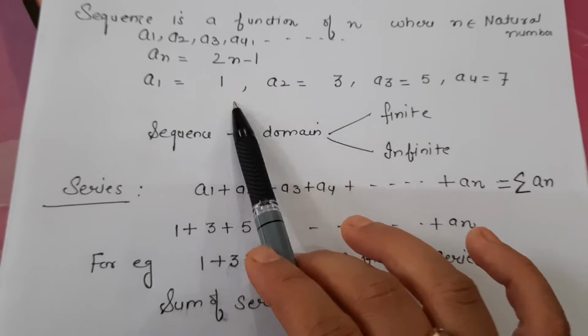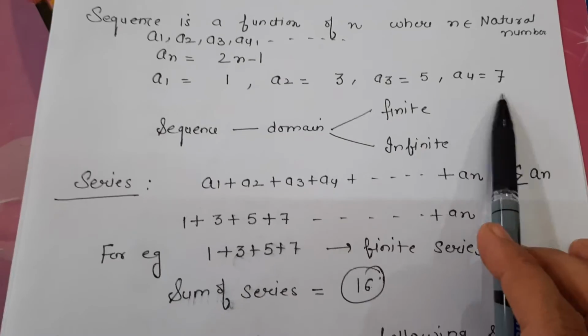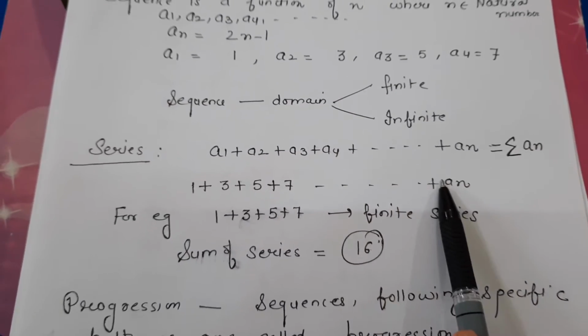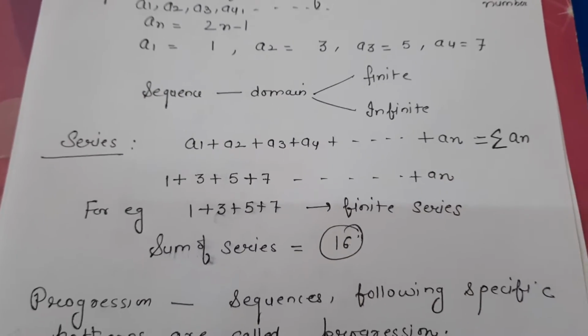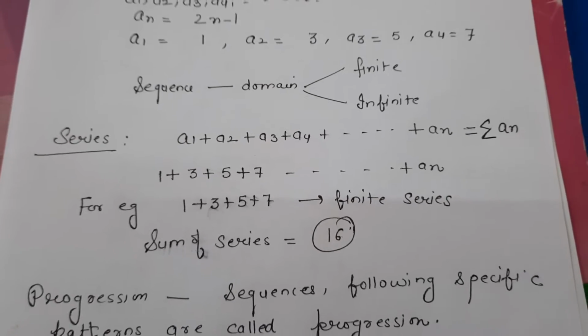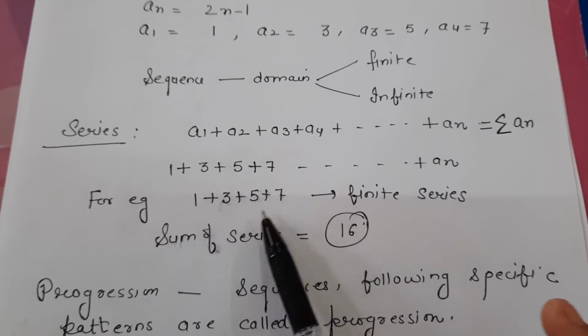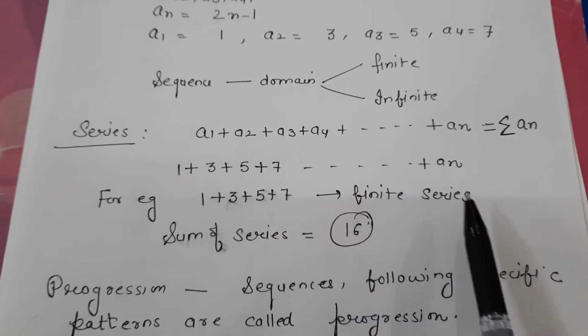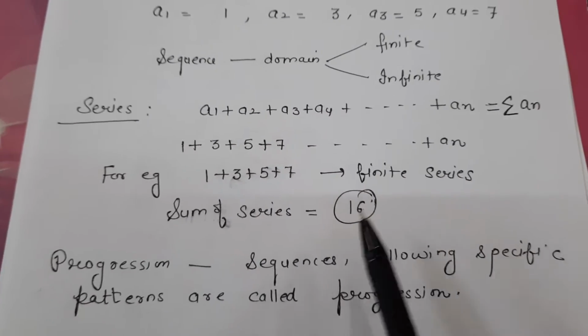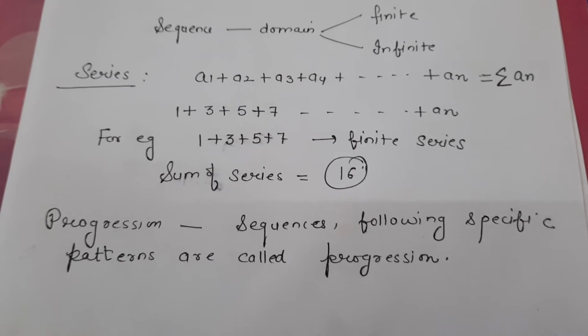If you write 1 plus 3 plus 5 plus 7, that means now this is a series, right? Again, if the terms in the series are infinite, your series will be infinite. Here I have taken the sum of 4 terms, 1 plus 3 plus 5 plus 7. That means this series is a finite series. So the sum is 16.